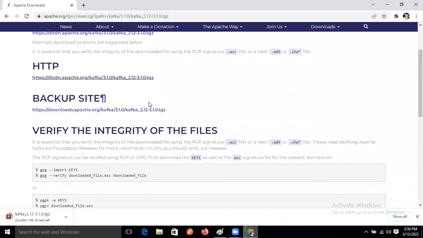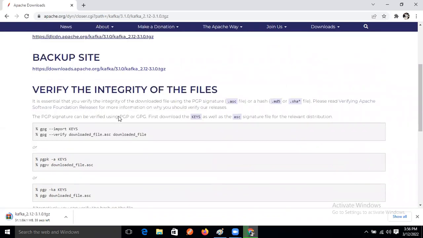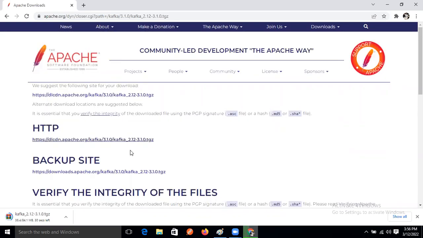Apache download, Apache Kafka. Previously it was like a mirror site. Download started, right, Ravi? Yeah, it's downloading. Previously it looked like some mirror kind of thing was there, but now it has changed.